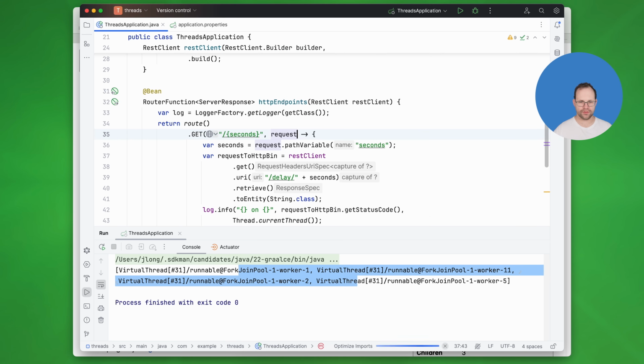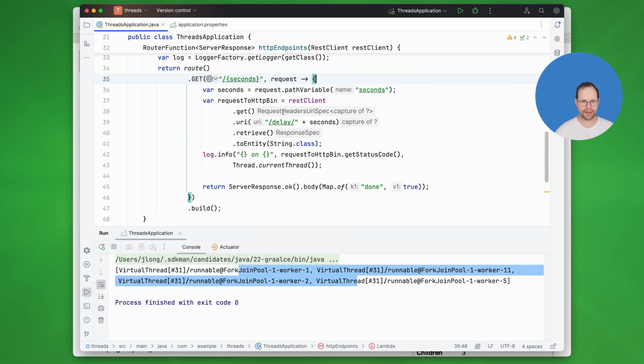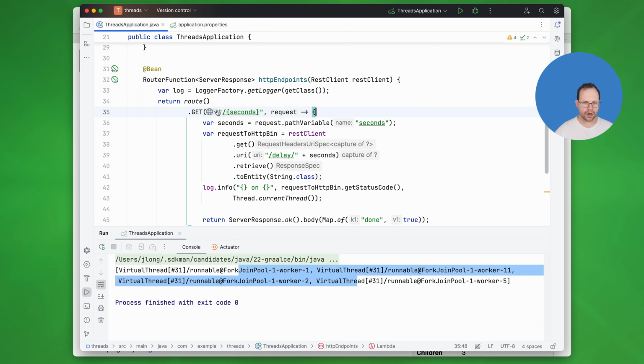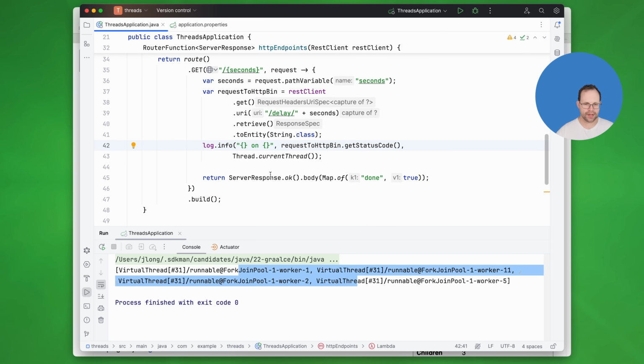This is a lambda, of course. There you go, much nicer. But you understand what's happening, right? Somebody calls our localhost 9090/seconds. We then make a network call to another host and port, which is a Docker image that we're going to run on our machine on port 8080/delay. And that's going to wait for as many seconds as we specified here. Pretty straightforward. And we're going to get the response.